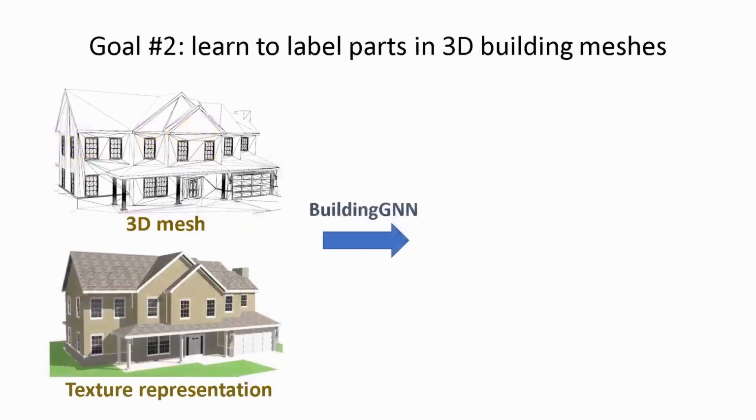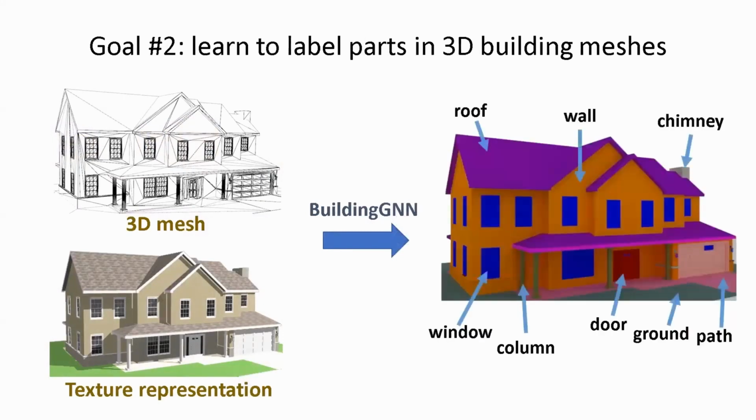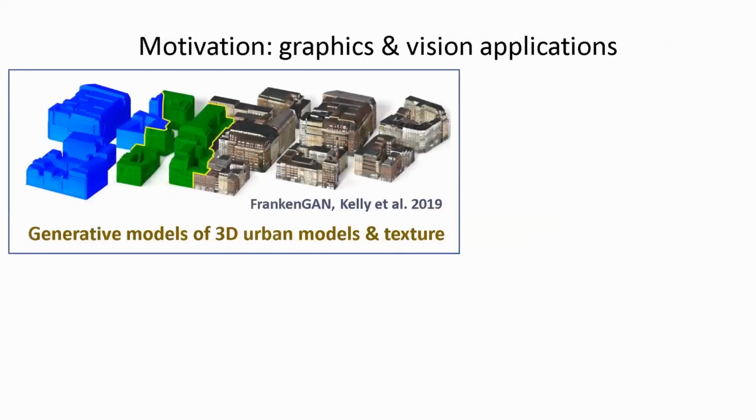Our second goal was to develop a neural network, called BuildingGNN, that takes as input a 3D mesh optionally with texture and predicts labels for building parts, such as roof, wall, chimney, window, and so on with as few mistakes as possible. A major motivation for this work is the multitude of applications related to labeling 3D buildings.